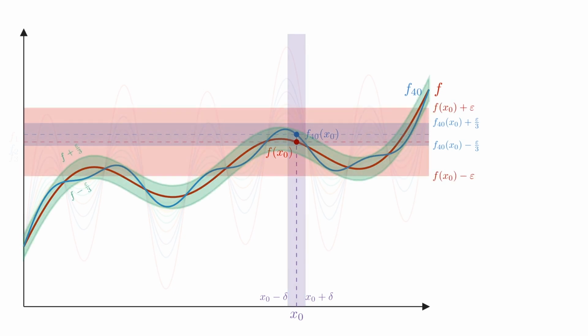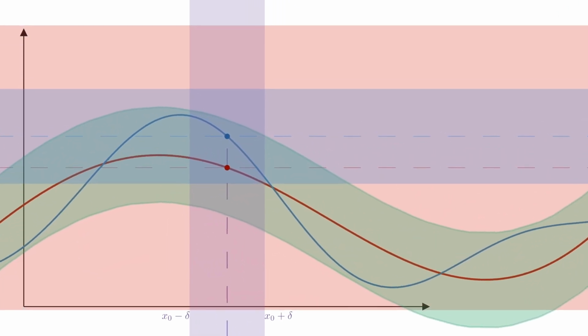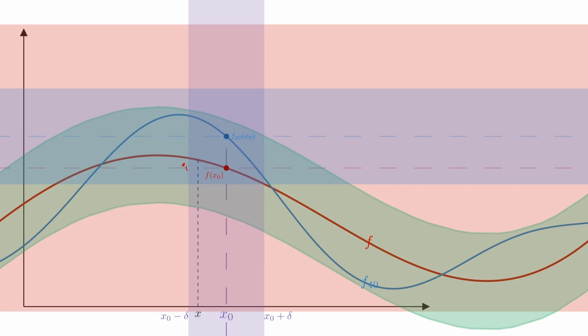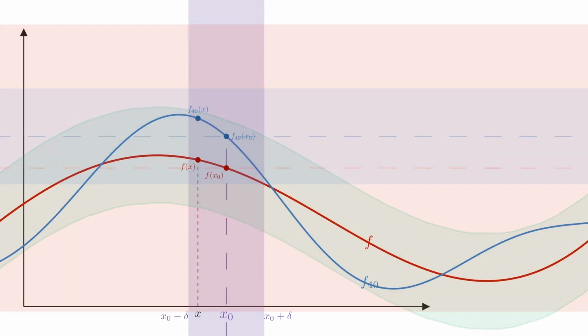Let us zoom in to see more clearly what is happening. We take a point x inside this delta region. Then we mark two values, the value f of x, shown on the red curve, and the value f40 of x, shown on the blue curve. Our goal is to estimate the difference between f of x and f of x0. Why? That is exactly the quantity we are interested in. If this distance is less than epsilon, we can conclude that the limit function f is continuous at the point x0.